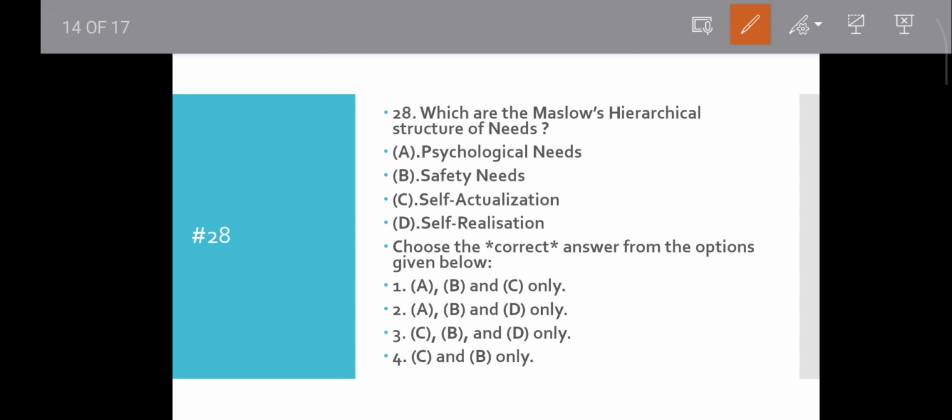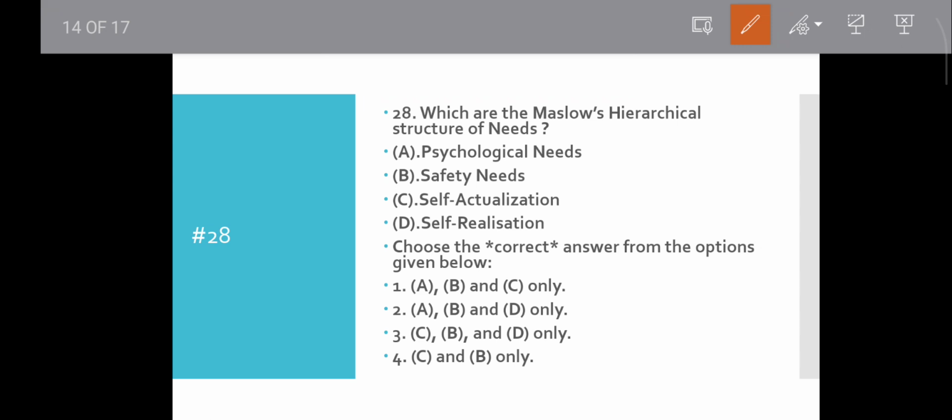Second is the safety need. Third is the love and belongingness need. Fourth is the esteem need. The highest need is the self-actualization need. These five are given hierarchically by Maslow in his theory of motivation. We can also call it the need theory.